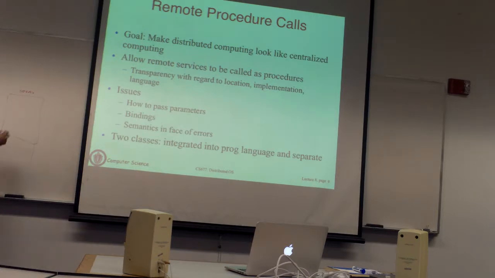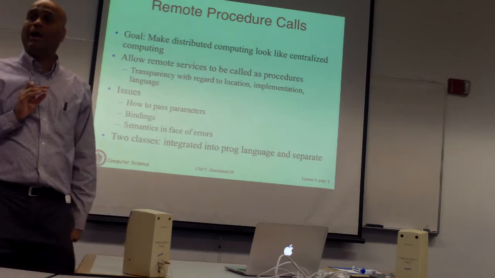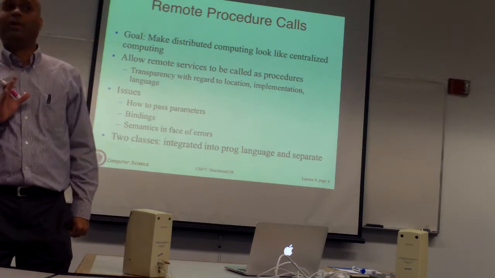Okay. So when you write the server, you write a function. Let's say we're just going to write the add function. The add function is simply going to take two arguments, add them, and send back a reply. So you write the code for the add function. Now for the client to communicate with the server, if it wants to invoke the add service, it is simply going to make a function call. That's the code you are going to write. You're saying, I want to add these two variables and send back a reply.